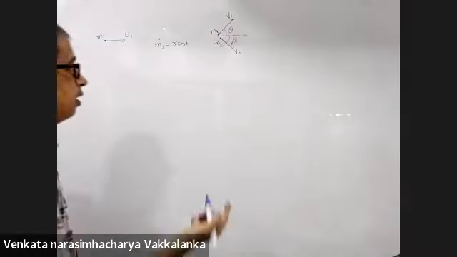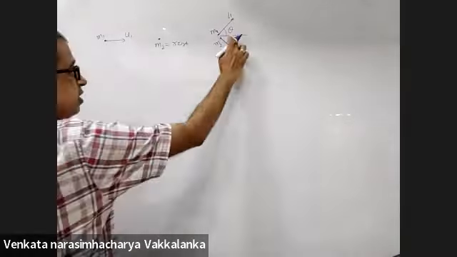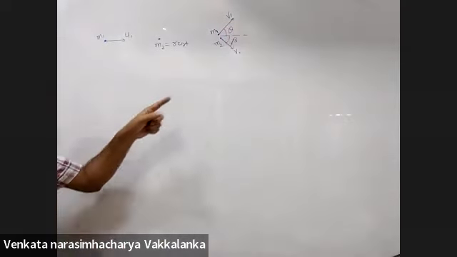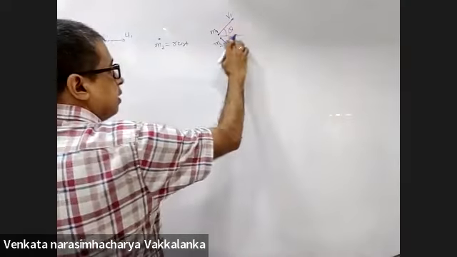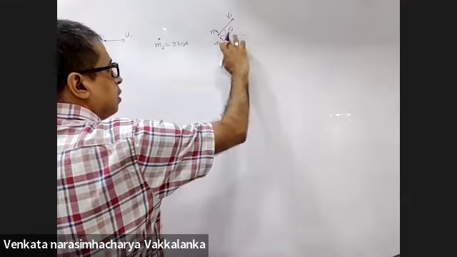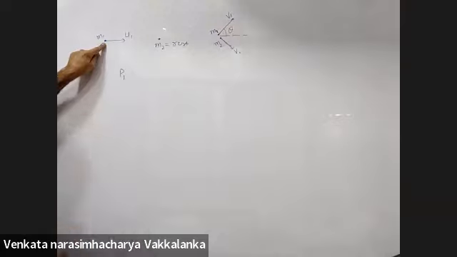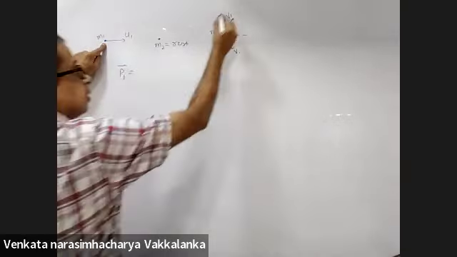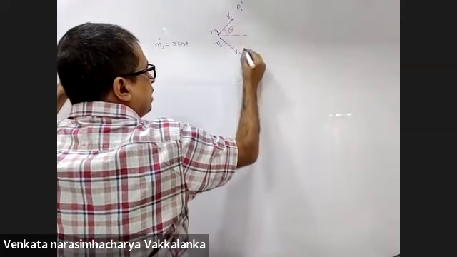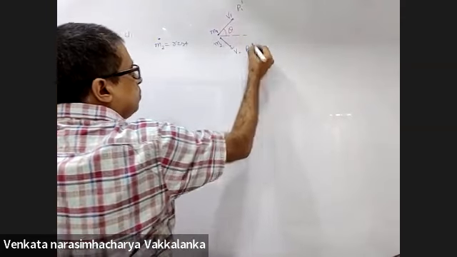First of all, how do they bring these variables into their equation? They called this momentum P1. They are calling this P1 dash, and this P2 dash.